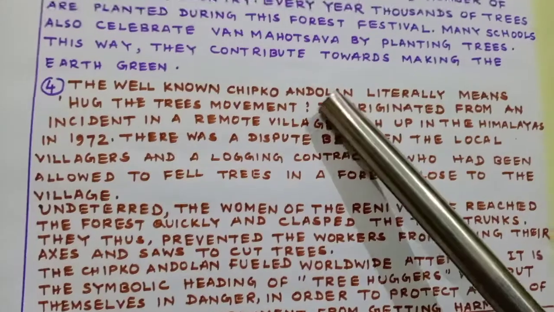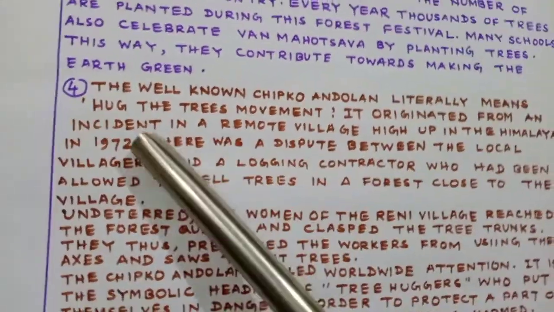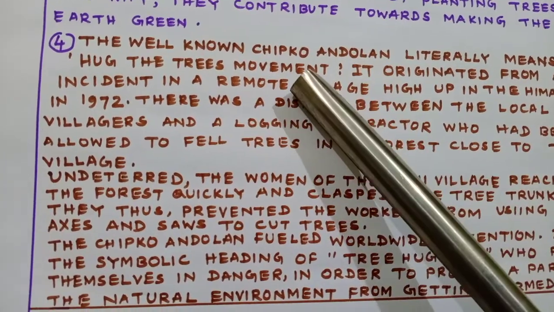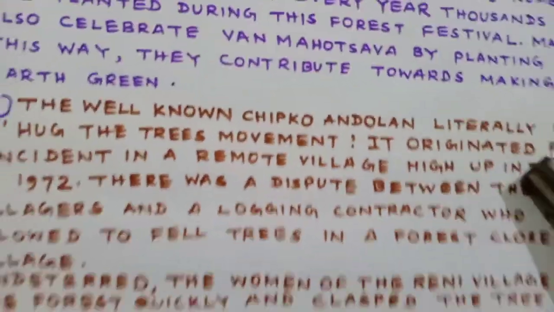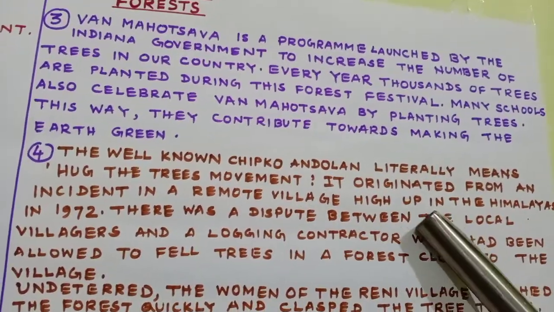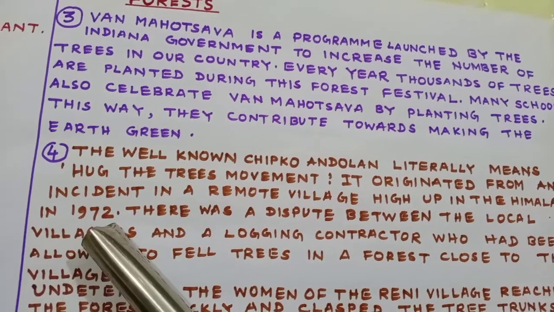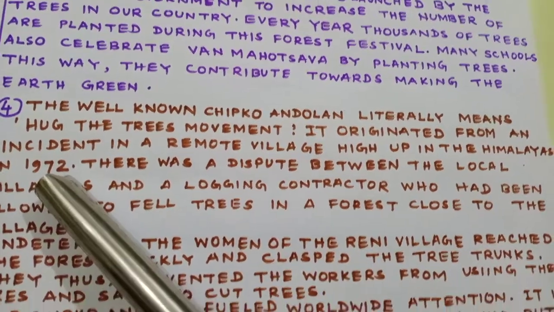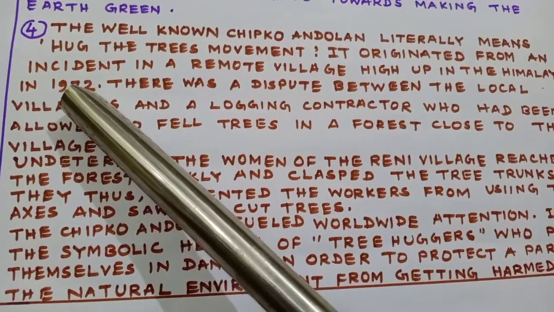Now we will read another "Do you know". Let us see the chart. Last one. Fourth one is the well-known Chipko Andolan. Literally means hug the trees movement. Chipko Andolan. You must have heard the name. It originated from an incident in a remote village high up in the Himalaya in 1972. You must remember the year.